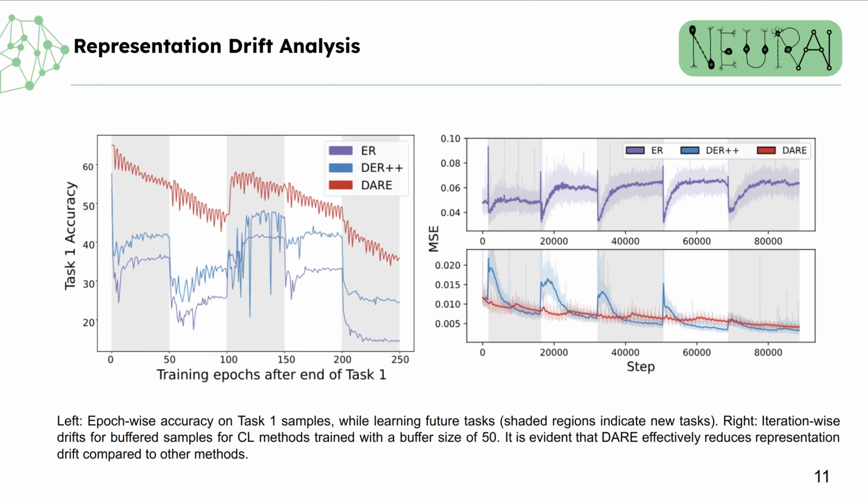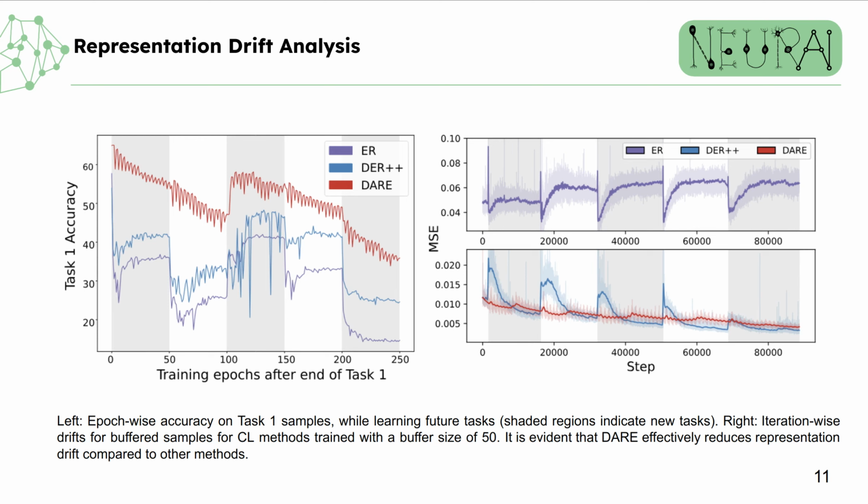It can be seen from the figure on the left that both ER and DER++ undergo a significant decrease in performance for task 1 samples at the beginning of learning task 2. The same behavior is observed at the beginning of tasks 3, 5, and 6. However, DEA prevents such loss in accuracy for task 1 samples while learning new tasks.